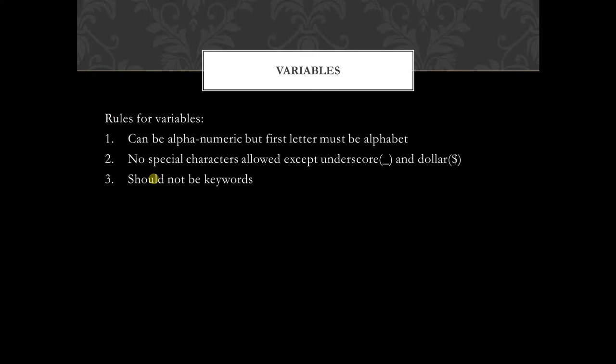Now there are some naming conventions for variables. They can be alphabets or numbers, but the first letter must be an alphabet. Then there are no special characters allowed in variable names except for underscore and dollar symbols. Variable names cannot be and should not be keywords. For example, void, int, float, they cannot be variable names.